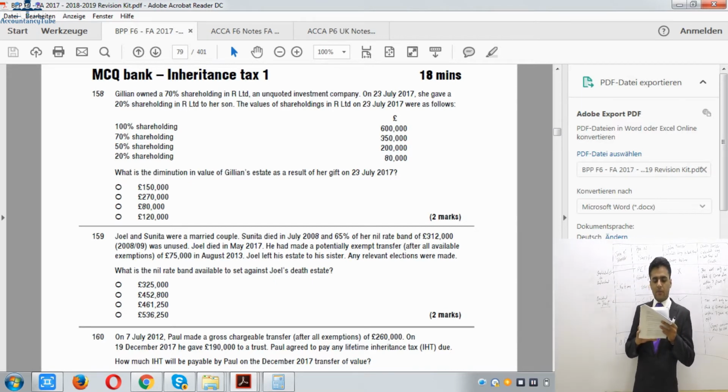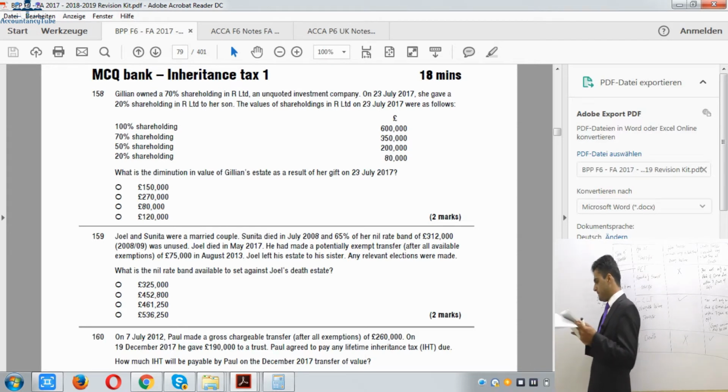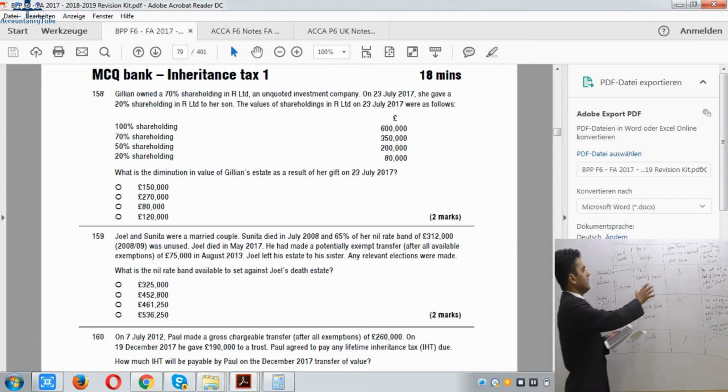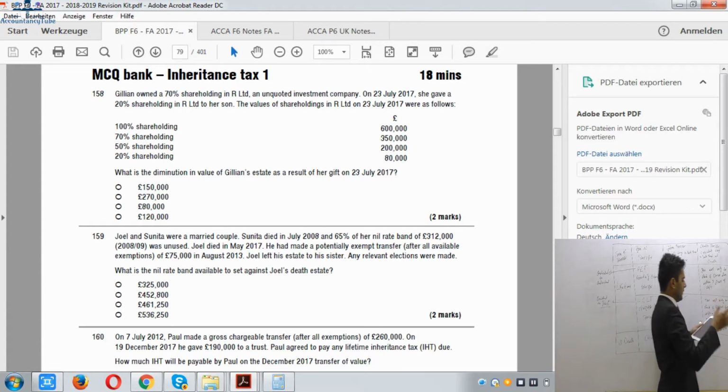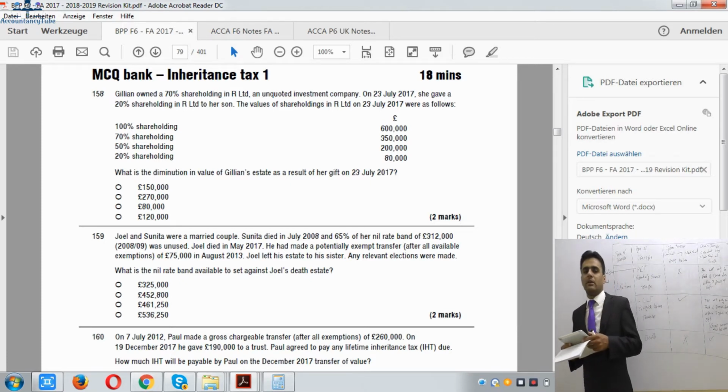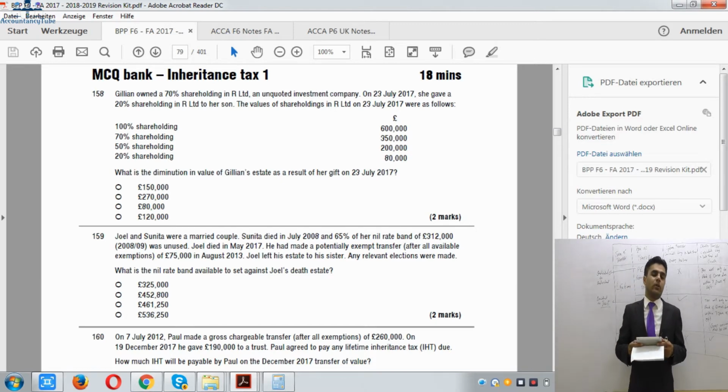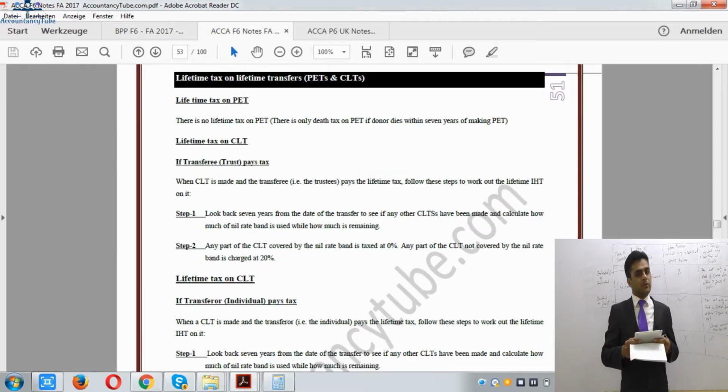So lifetime tax on lifetime transfers, page number 51. Lifetime tax on potential exempt transfer, as I have listed here as well, there is no tax during our lifetime on potential exempt transfer. Lifetime tax on CLT, I told you that yes, there is a tax on CLT during our lifetime, and we know that death tax rate, how much is the death tax rate? Tax at death is 40%, and if you are paying during lifetime, it will be 20%.